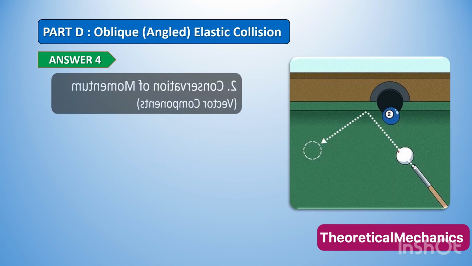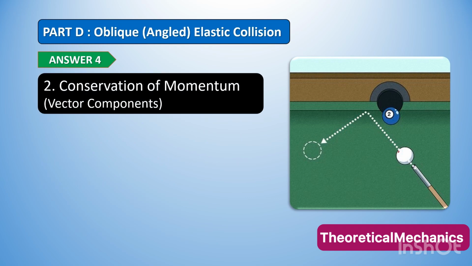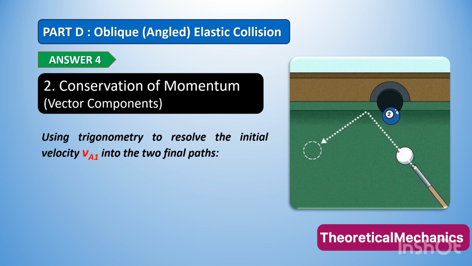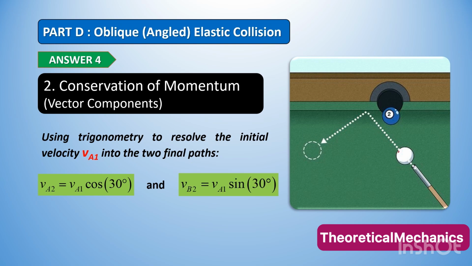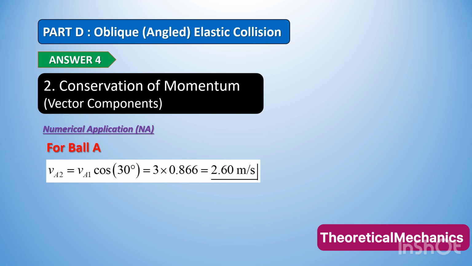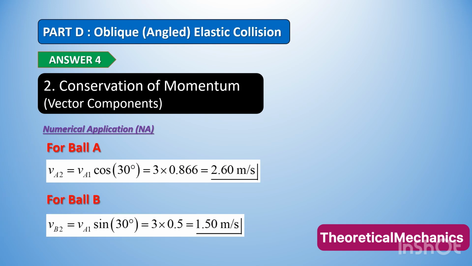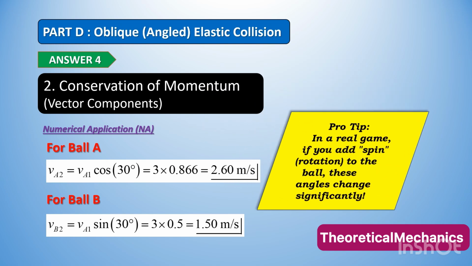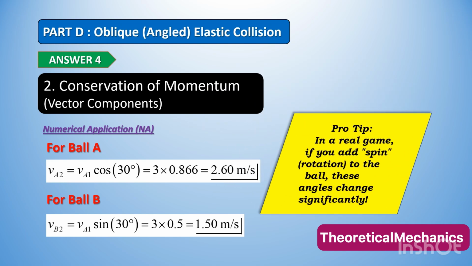Finally, the final velocities of the two balls are simply the projections, at the chosen angle, of their initial velocities. Thus, by simple trigonometric calculation, we obtain velocities of 2.60 meters per second and 1.5 meters per second for balls A and B, respectively. Well, in reality, the angles and actual velocities are significantly different since the balls are solids and not point masses. Therefore, rotation and friction cannot be neglected.